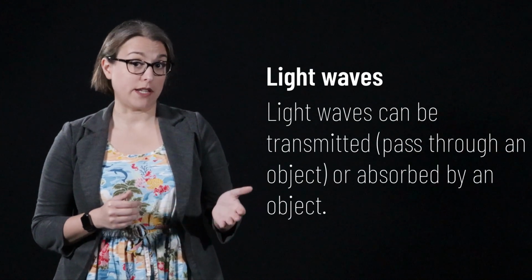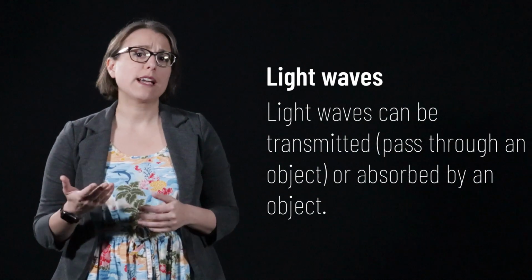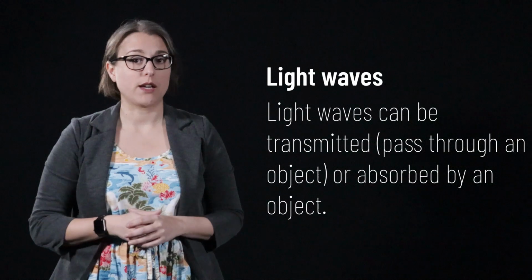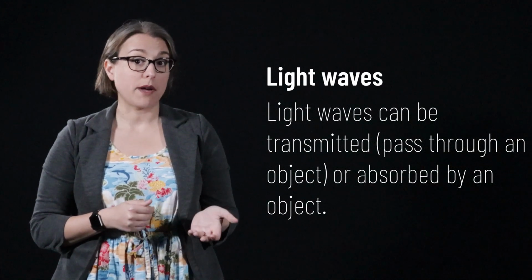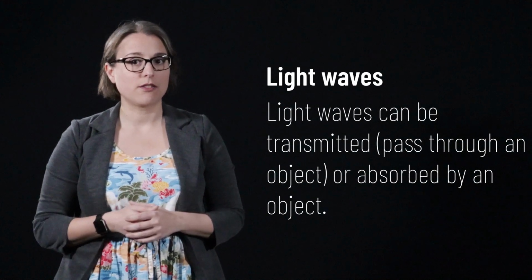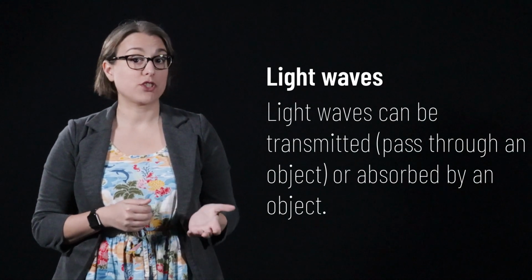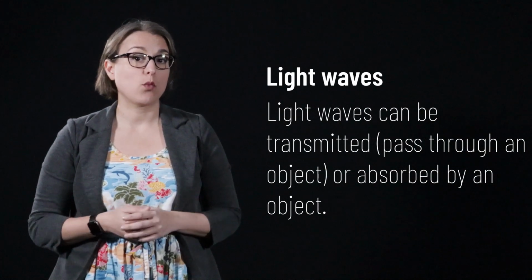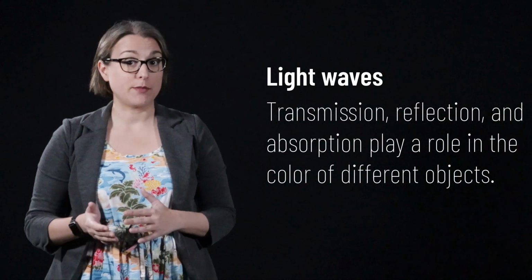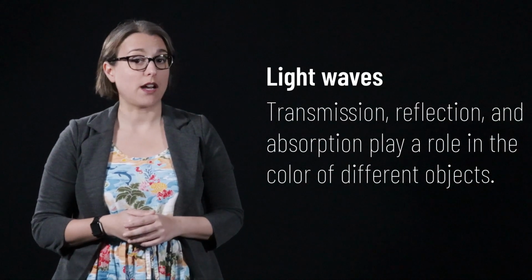Light can also be transmitted and absorbed. When I look out of a window, visible light transmits through, and I'm able to see what's going on outside. When I look at a wall in my house, visible light does not transmit through, and I cannot see through the wall. A combination of reflection and absorption on the other side of the wall prevents the light from getting through to my eyes. We'll discuss how transmission and absorption play a role in the colors of objects in Lecture 27.